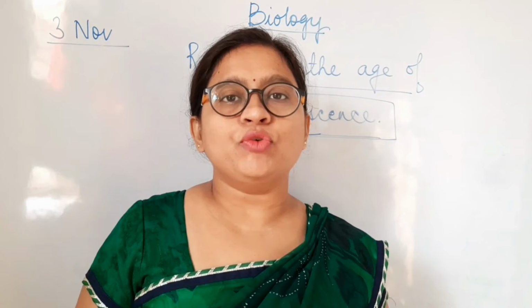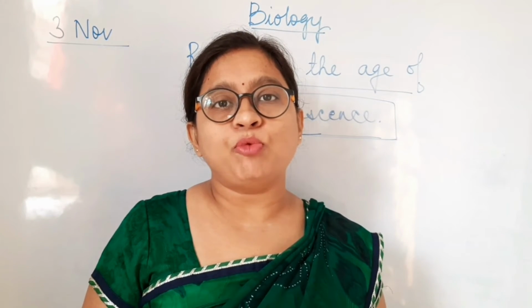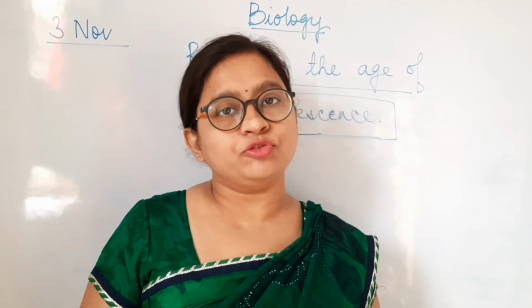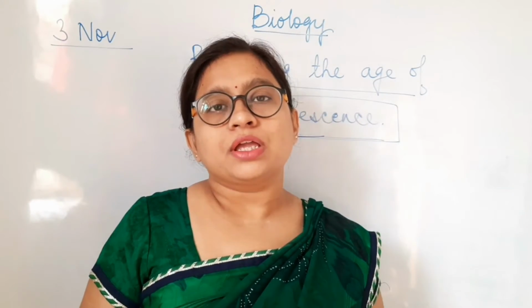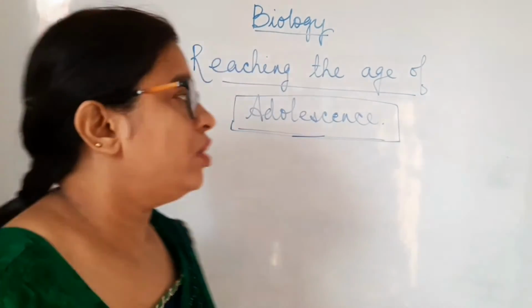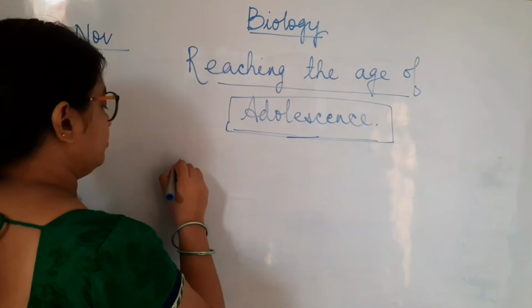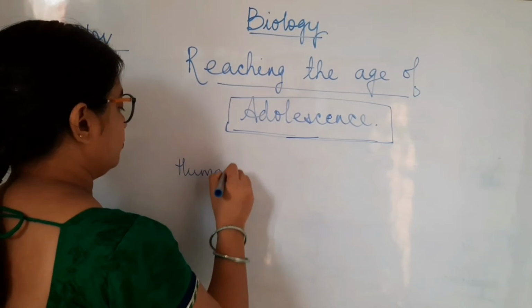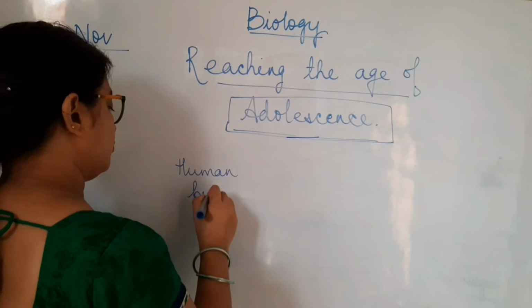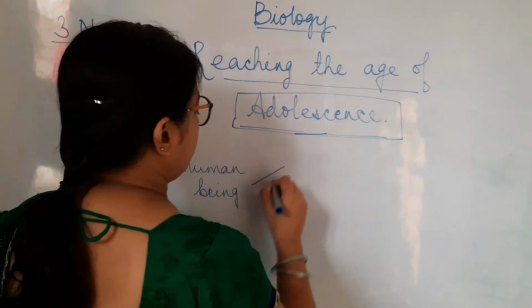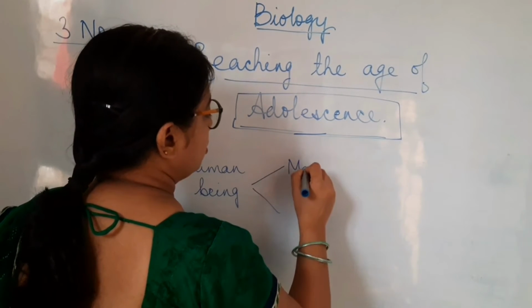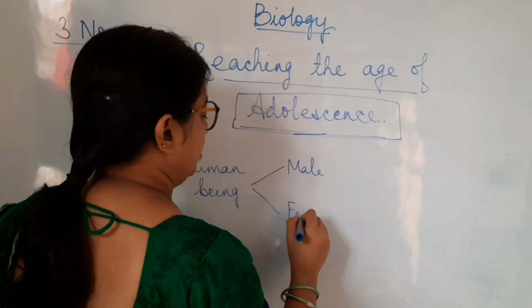Before we move to understand the different kinds of changes brought in a female body and a male body during adolescence, let's understand what are those hormones that play an important part in this phase. So in the human body, human being is male and female.